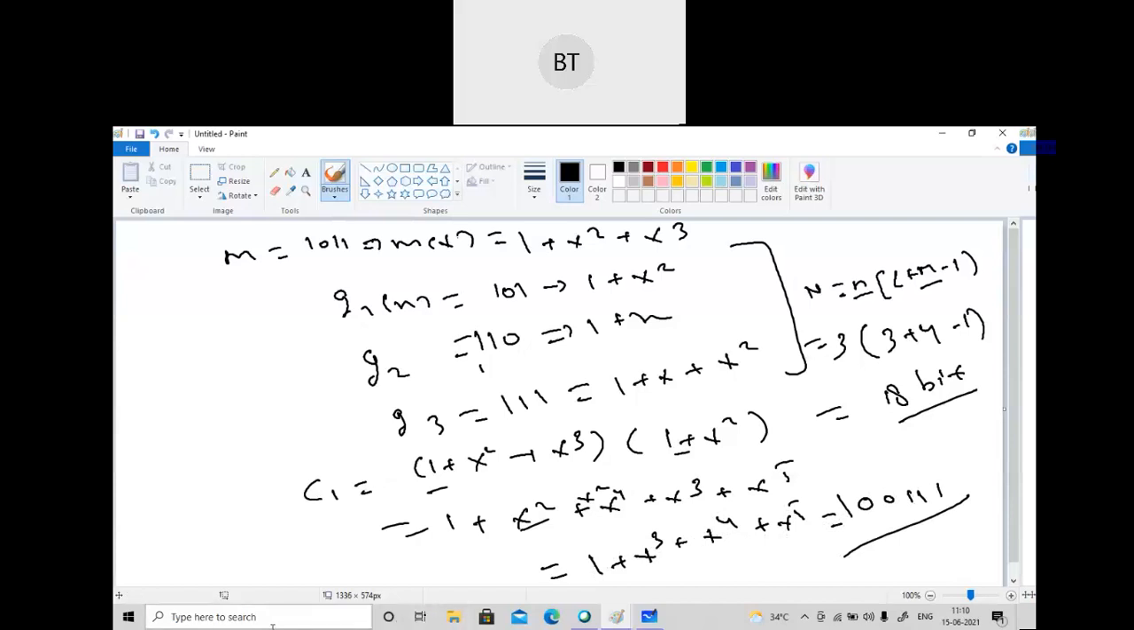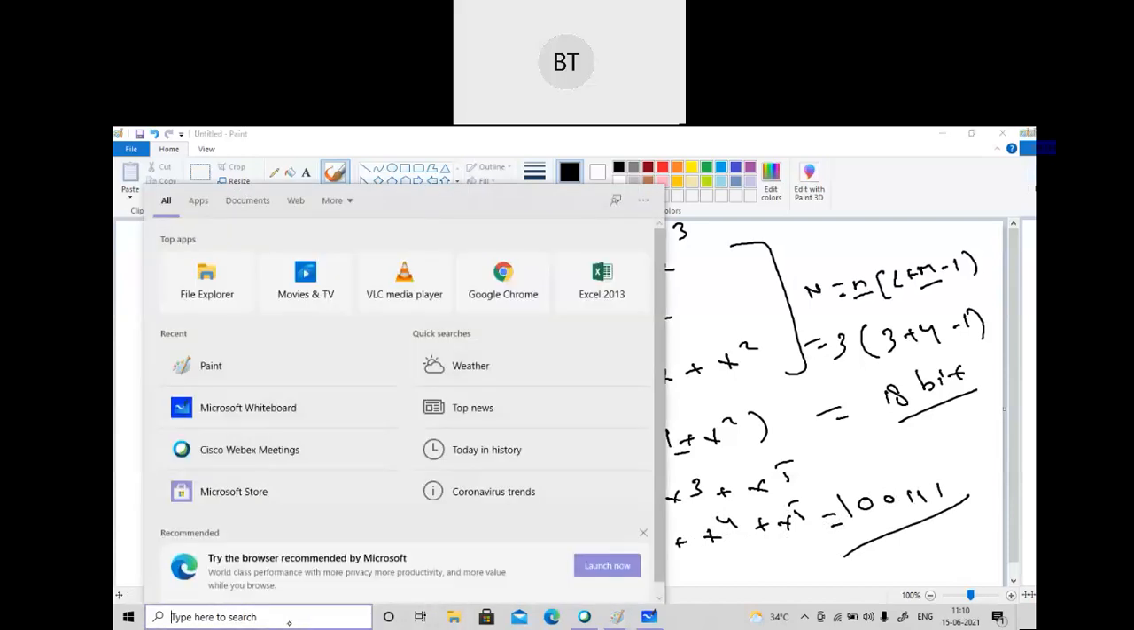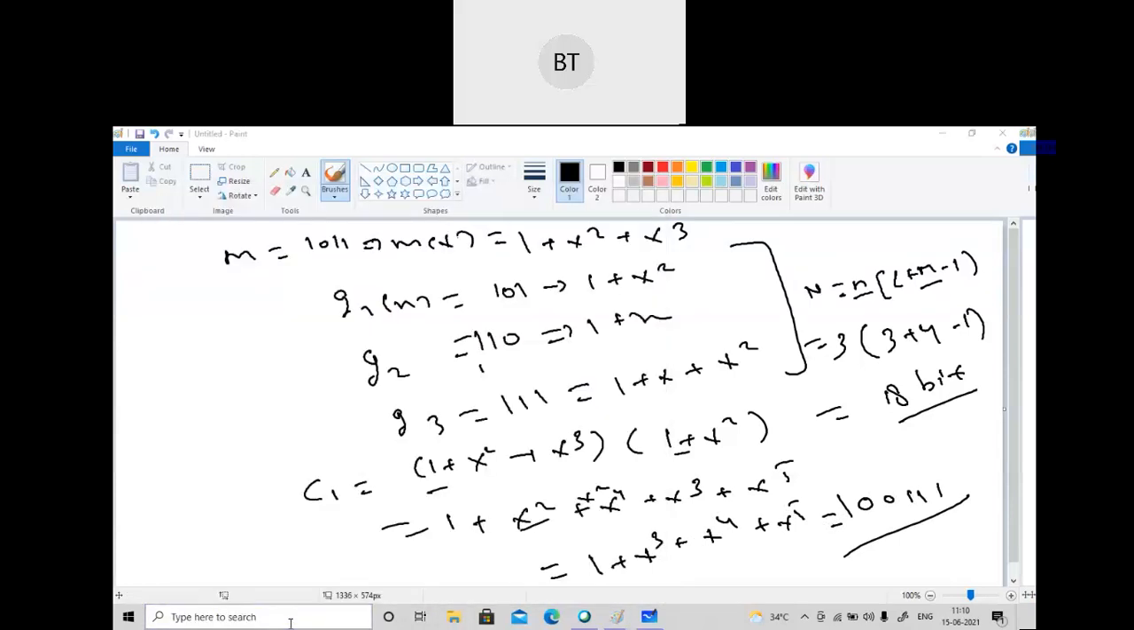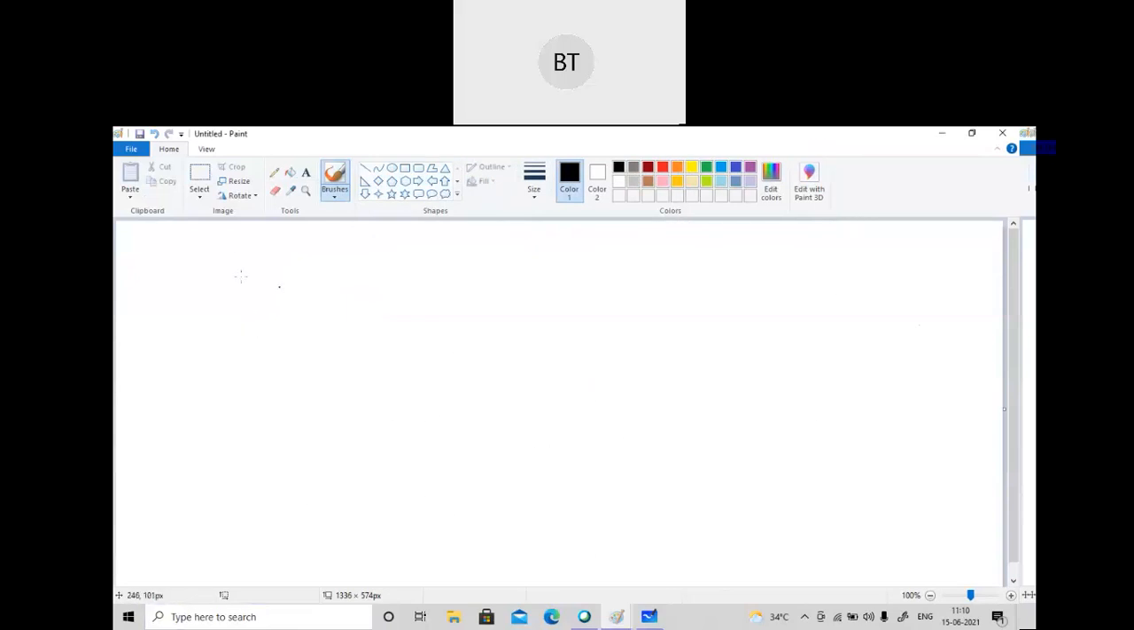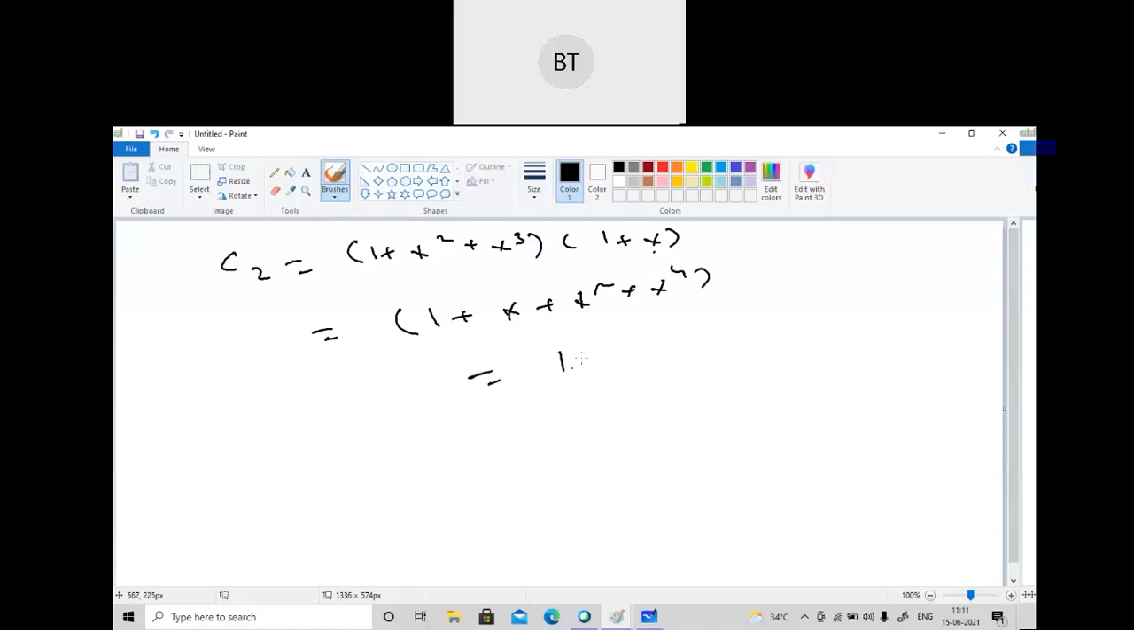If I do anything wrong, please correct me. So this is C1, then C2 we will calculate. C2 we will do 1 plus x square plus x cube into 1 plus x. When you do it, you will get 1 plus x square plus x to the power 4. The rest will be the same. So we will get here 1 1 1 0 1. So this is C2.